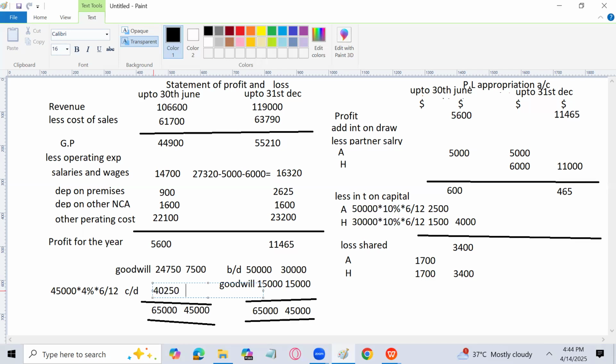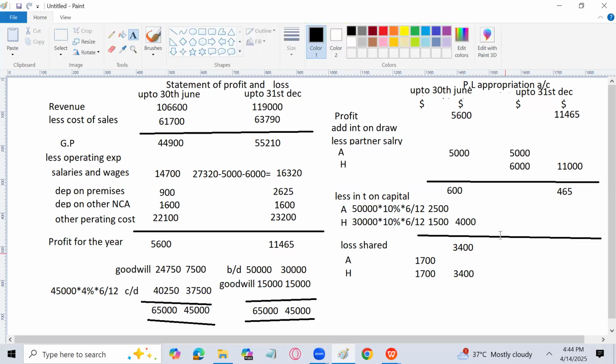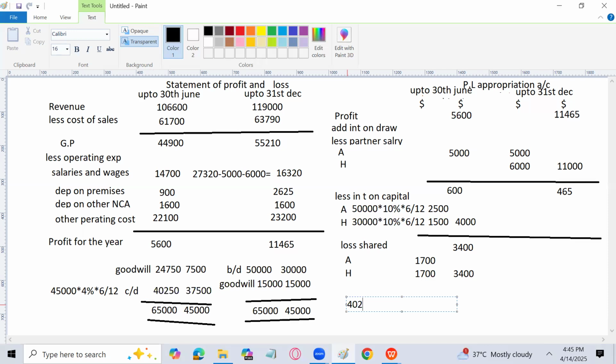And for this, 45,000 minus 7,500 is 37,500. Now the interest on capital for the last 6 months is supposed to be calculated on this capital amount. So we'll calculate for the last 6 months 40,250 into 10% into 6 over 12.